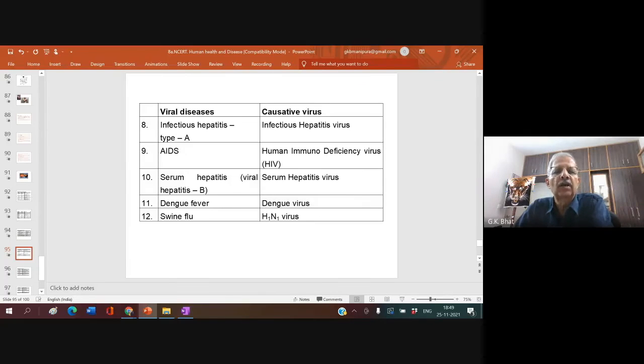Viral diseases: infectious hepatitis type A is caused by hepatitis A virus. AIDS is caused by the human immunodeficiency virus, HIV. You also have hepatitis B, dengue fever caused by dengue virus, and swine flu. You might have heard about it a few years back, it made big news. Swine flu is caused by H1N1 virus. So these are the different viral diseases.